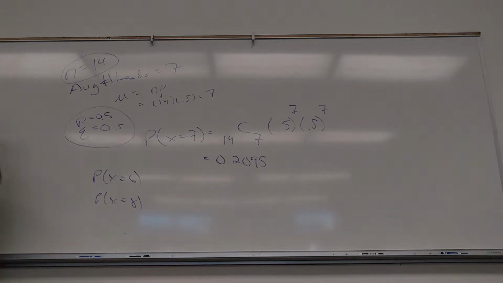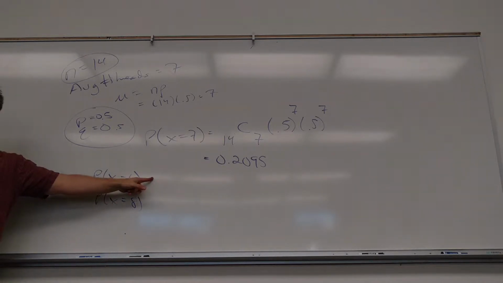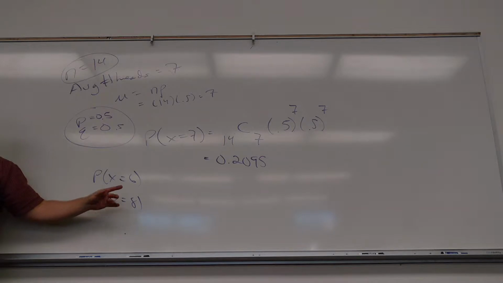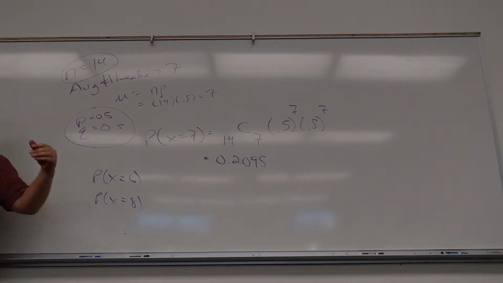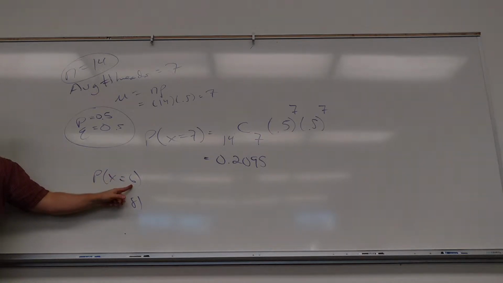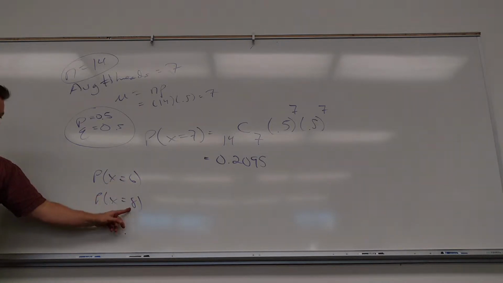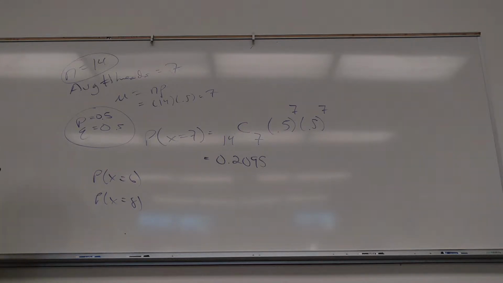6. Can you realize, if I figured this probability out, do I have to do any work for this one? How should these be related? They should be the same, shouldn't they? Getting 6 heads means getting 8 tails, so the probability of getting 8 heads should be equal to the probability of getting 8 tails. Because they're equally likely, right?